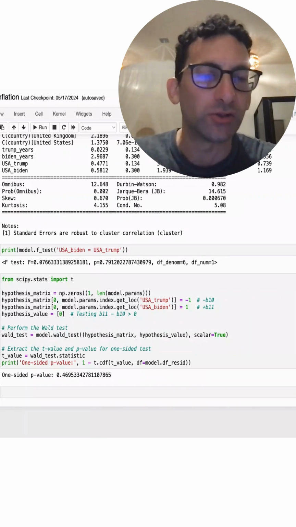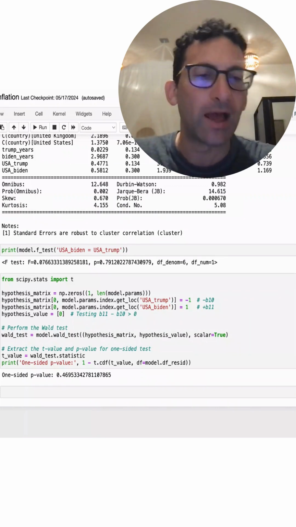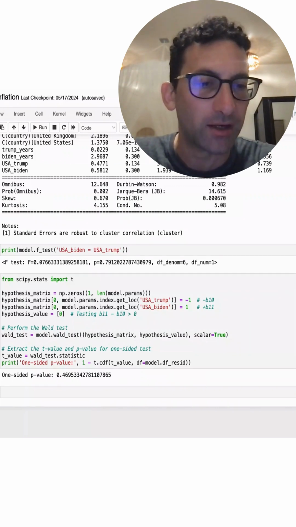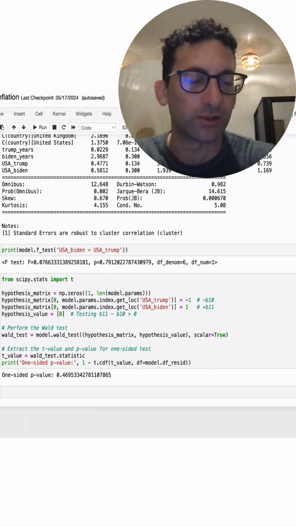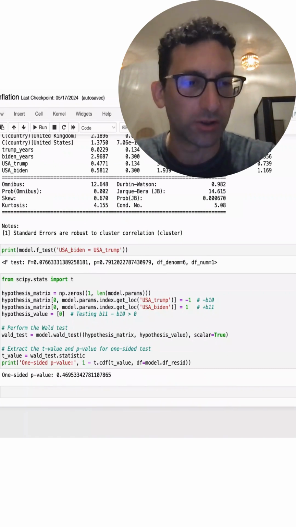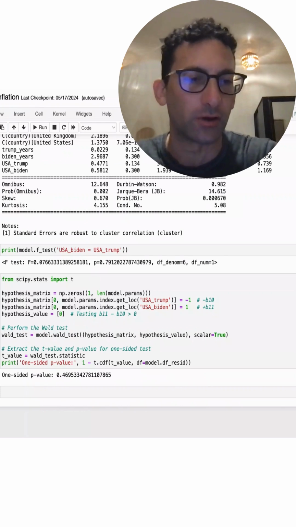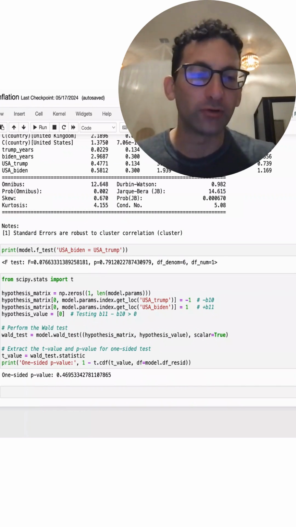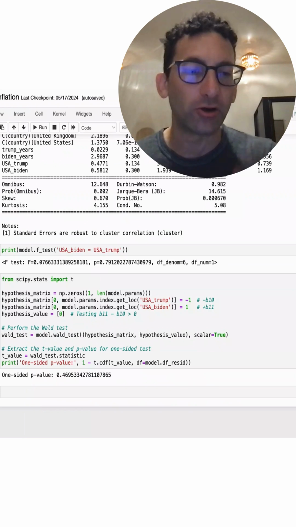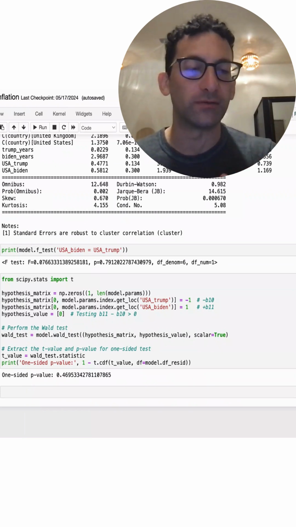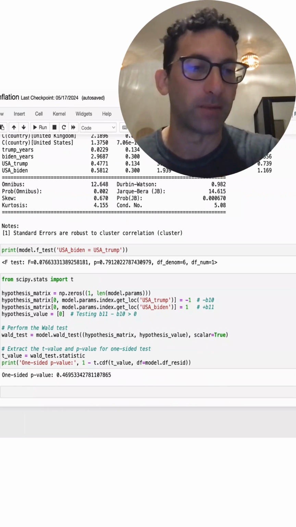So basically, there is no statistical evidence that inflation during the Biden years, when we compare the US versus other countries, did worse than during the Trump years, again comparing the US versus other countries. However, during both the Trump and Biden years, they both meaningfully underperformed for inflation relative to the Obama years.